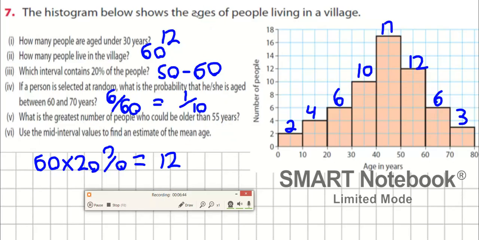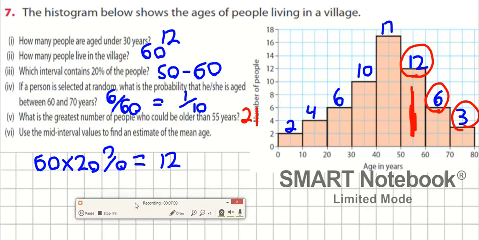What is the greatest number of people who could be older than 55 years old? Okay, where is 55 located? 55's here, isn't it? Let's claim that all 12 people are bigger than 55. We know that these are bigger than 55. So add them all together. What do we get? 21.